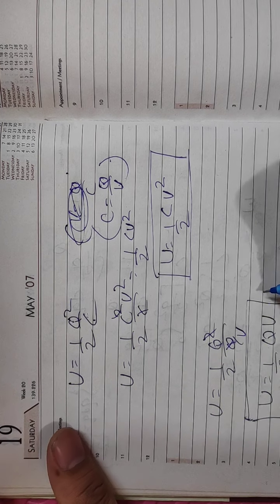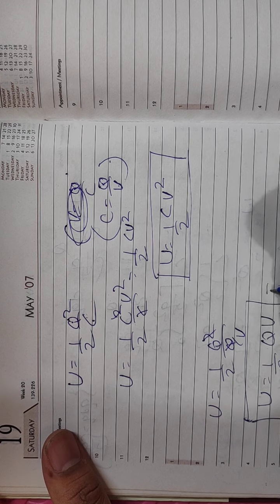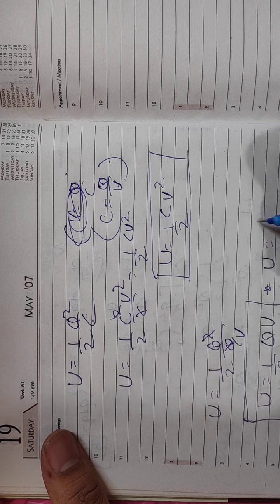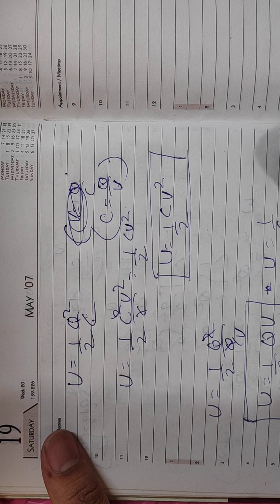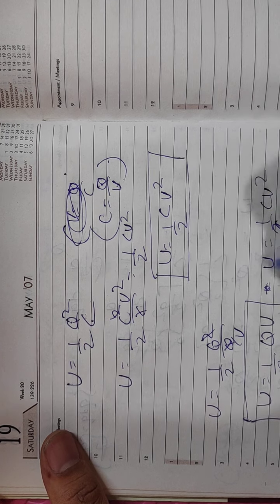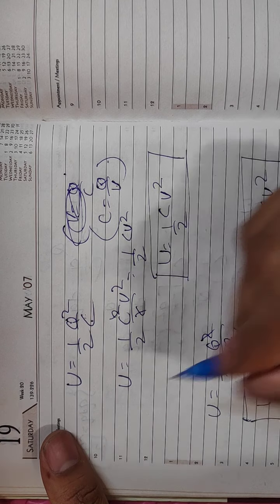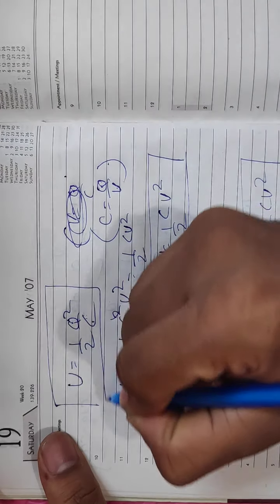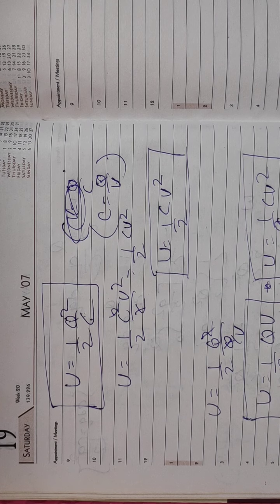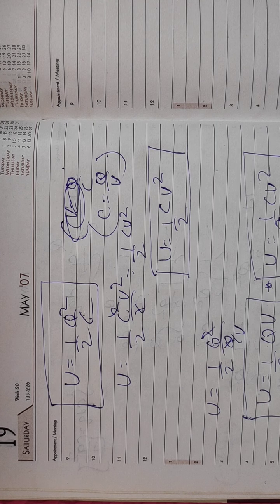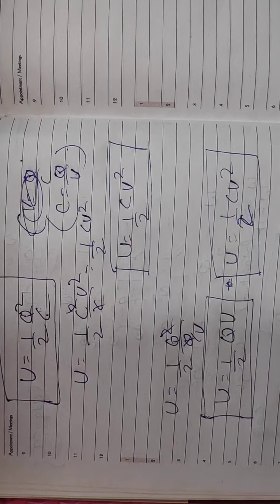So you can write this in three forms. U is equal to 1 by 2 Q square by C, U is equal to 1 by 2 CV square, that is the second form, and half QV is the third form. So you can write the energy stored in a parallel plate capacitor in any of the three forms.